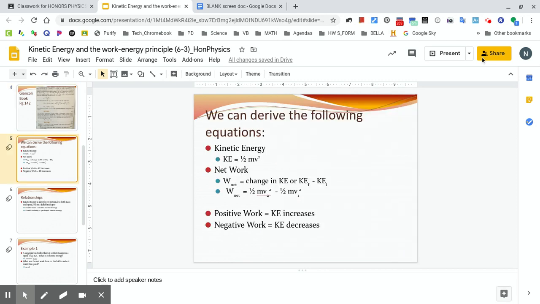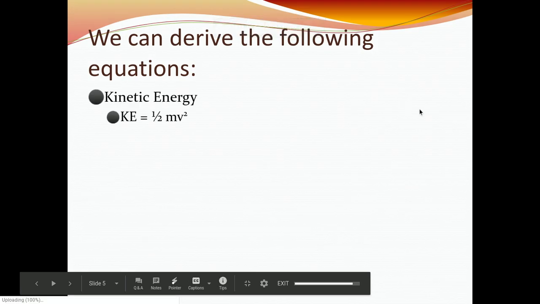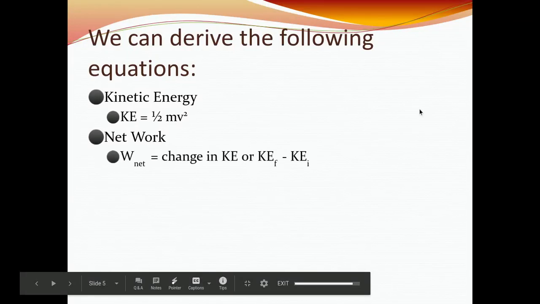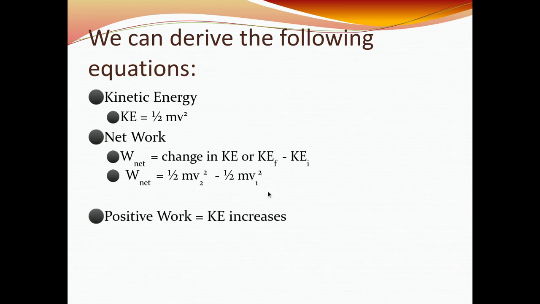So this is just showing the breakdown, again, a more simplified version of it. We have kinetic energy is 1/2 mv squared. Net work we know is the change in energy. Now, I'll change this on here so it shows 2 and 1 like it does in the book, but you could use an F and I if you prefer. Usually I see it as a 2 and a 1. So there it is. Same equation on that last page. I just wanted to put that book page in there because it breaks it down really nice.